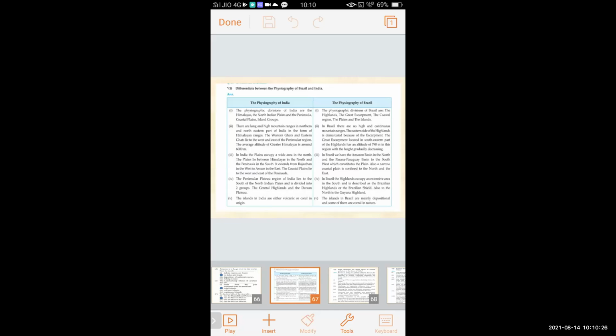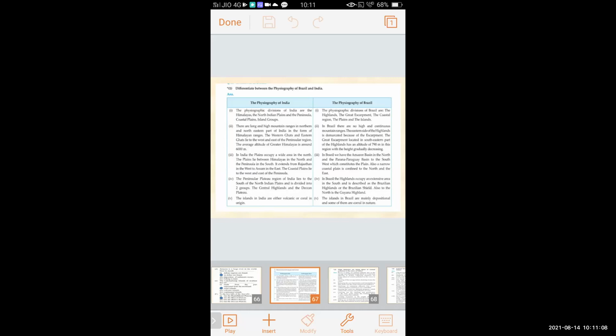Fourth point, the Peninsula Plateau region of India lies to the south of the North Indian Plains and is divided into two groups, the Central Highlands and the Deccan Plateau. And in Brazil, the highlands occupy an extensive area in the south and are described as the Brazilian highland or the Brazilian shield, also to the north is the Guyana highland. And the fifth point, the islands in India are either volcanic or coral in origin, and the islands in Brazil are mainly depositional, and some of them are coral in nature.